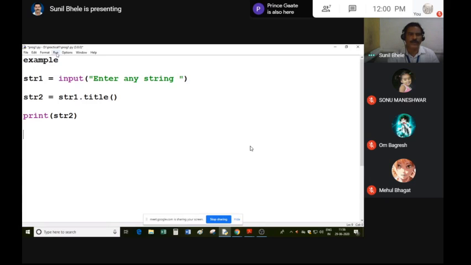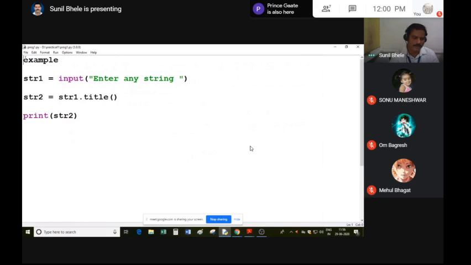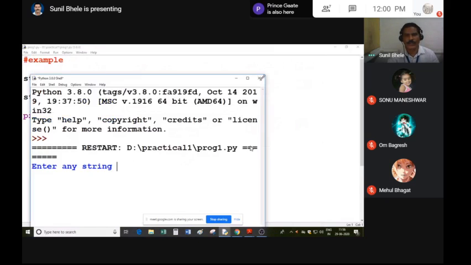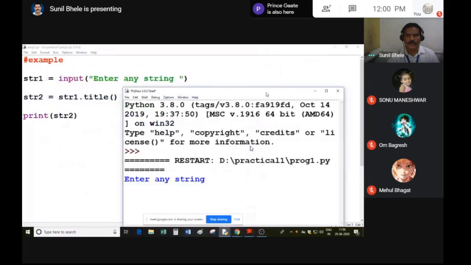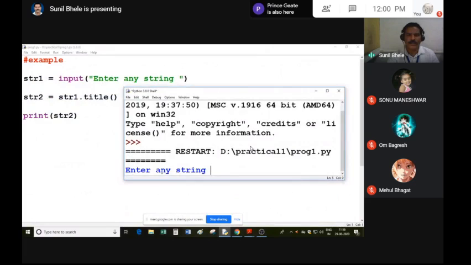So let's run this program. You can see it is asking to enter any string. This input function is waiting for a response from the user. So here I am typing India is great.